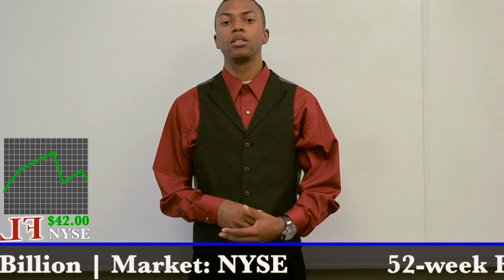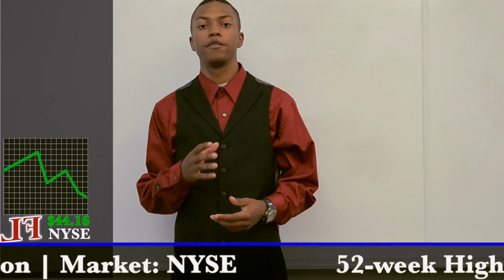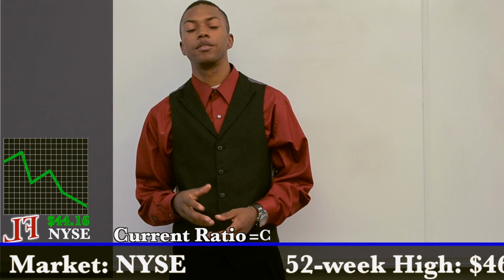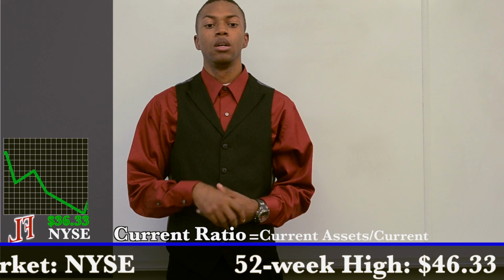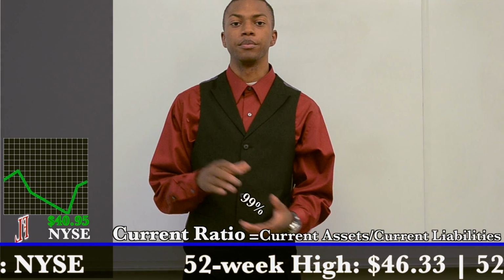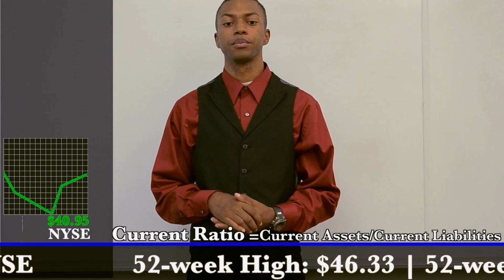The next thing I'm going to give you is the ratios of our company, Foot Locker. The first ratio I'm going to give you is the current ratio. The current ratio tells you how much asset there is to liability. In 2012, the current ratio was at 99%. In 2011, the current ratio was at 98%.